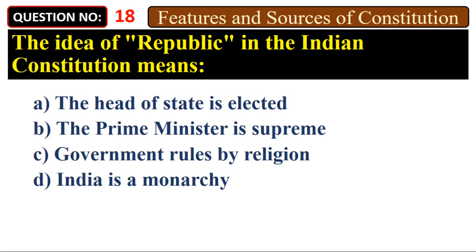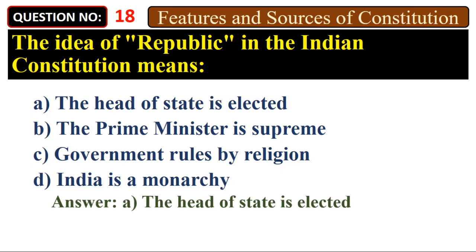The idea of republic in the Indian Constitution means A. The head of state is elected. B. The Prime Minister is supreme. C. Government rules by religion. D. India is a monarchy. Answer: A. The head of state is elected.